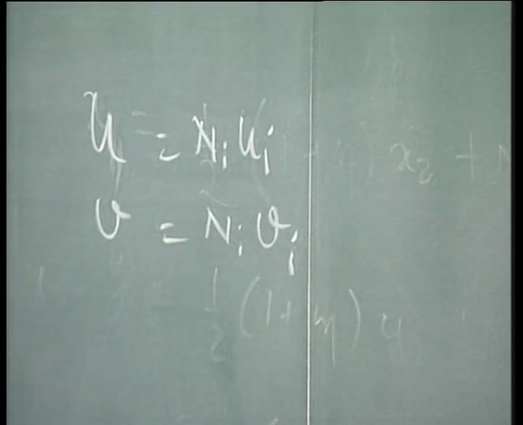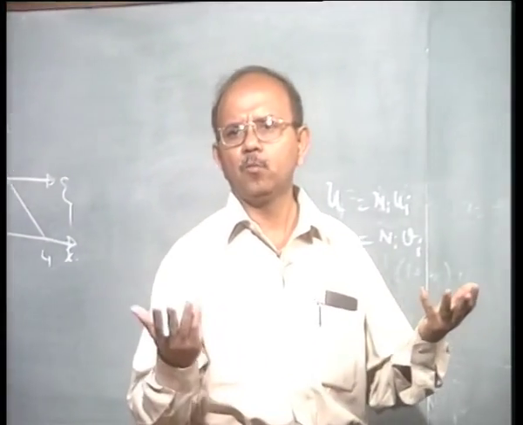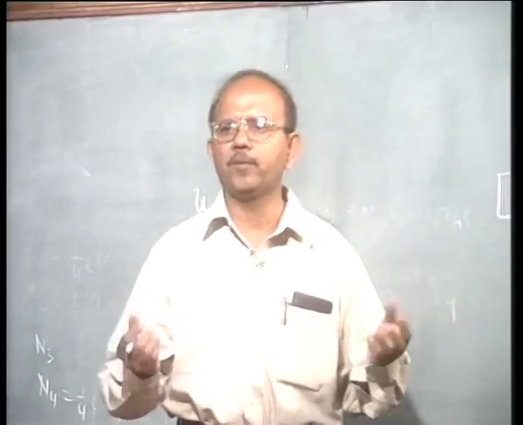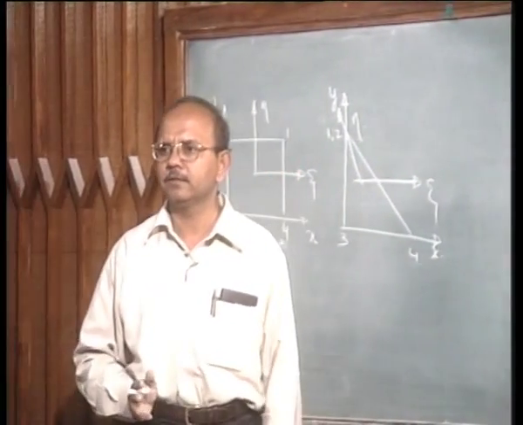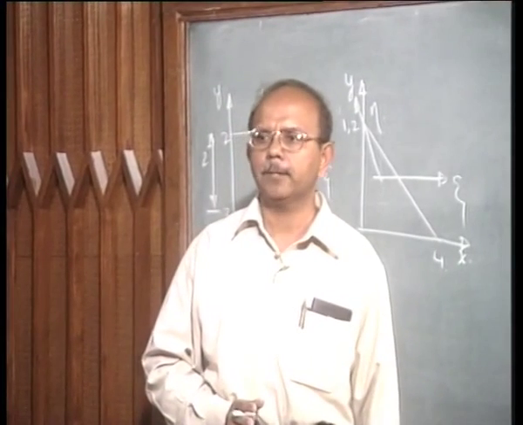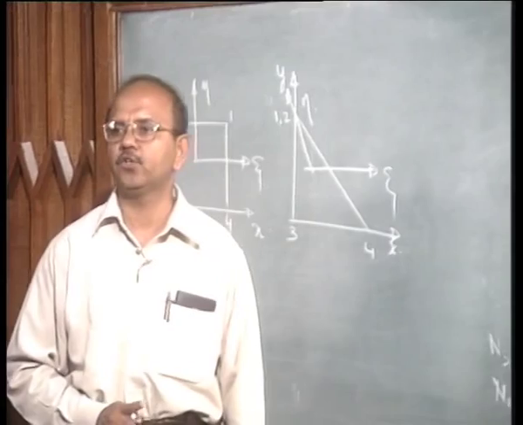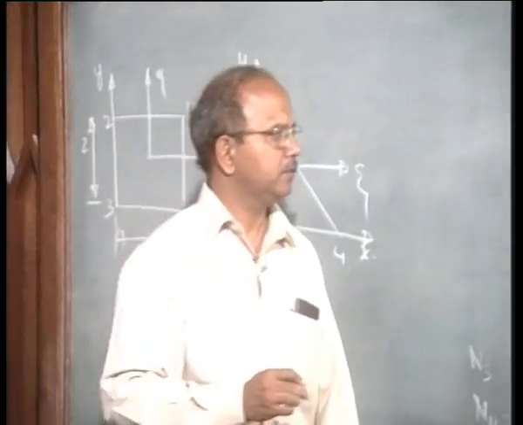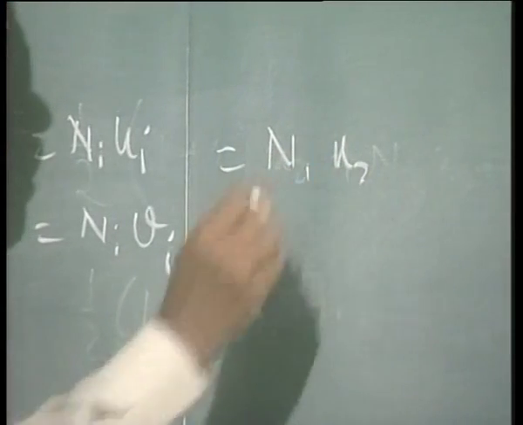What am I going to do here when I collapse? When I collapse, what have I done? u1 is equal to u2, that is all. Now my degrees of freedom become u2, u3, u4, v2, v3, v4. Okay. So, you can now write it in terms of, say, N1 or u1.